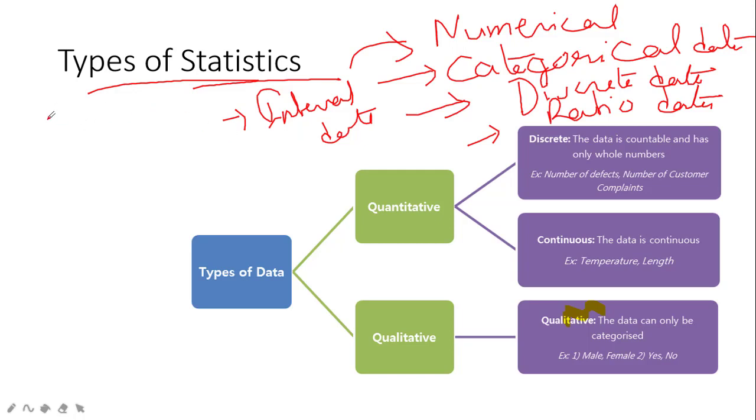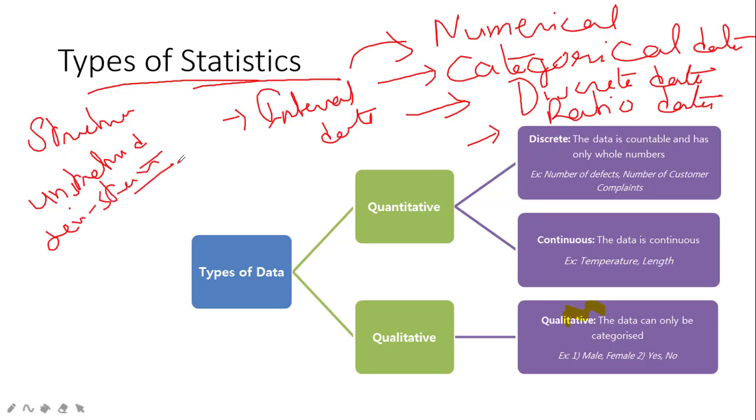Data can be anything. It can be structured data, unstructured data, or semi-structured data. And we have ratio data as well. So data has a lot of things, and it depends on you how you take care of all the data you have. But if you go with the basics, we divide the data into two ways: quantitative and qualitative.